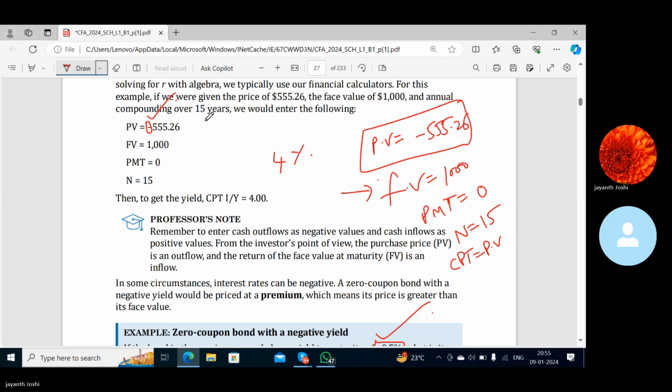Yes, sir. Then you type 15 and click on N, third row, extreme left. N is equal to 15, right? Yes, sir. Then go to the top row, click on CPT, compute, and then come to the third row, third option, compute PV. You will get 1000. Did you get it?